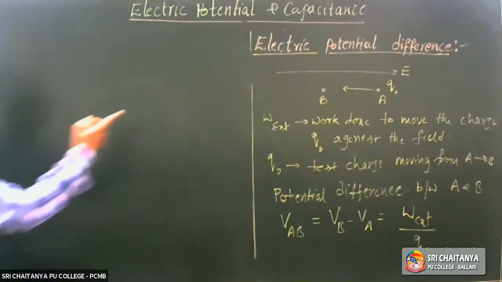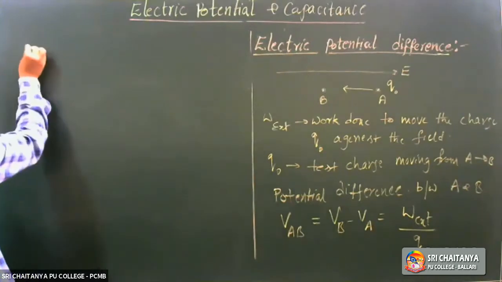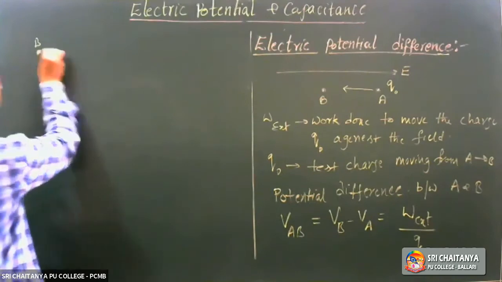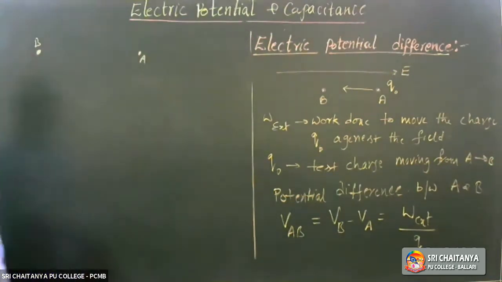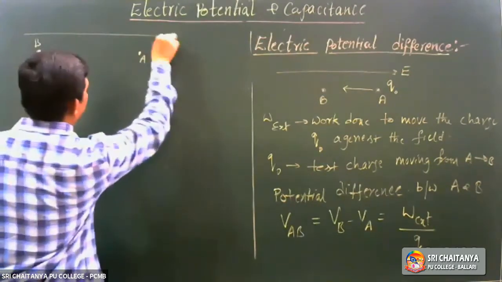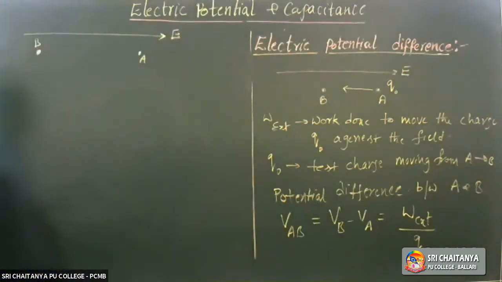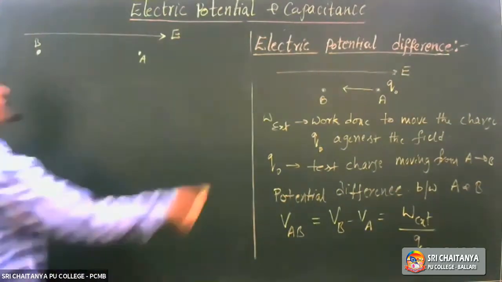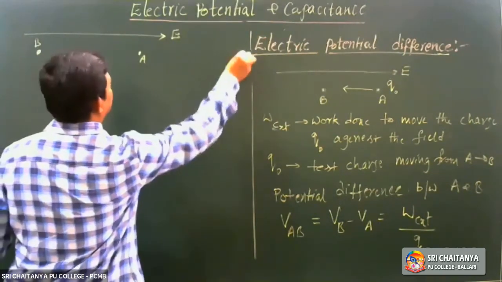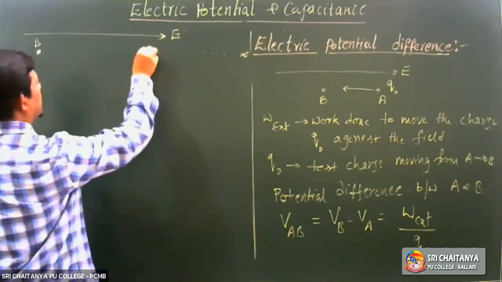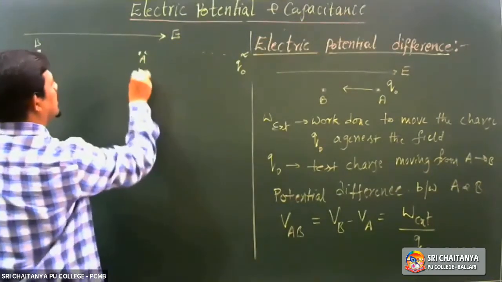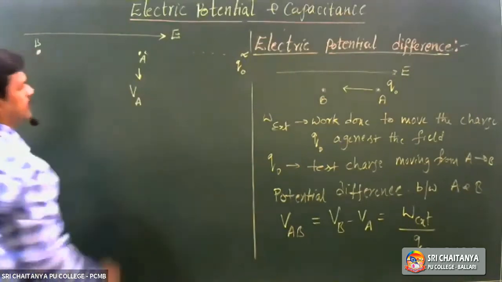See there, if this is the point B, and this point is A, these two are in the electric field. From infinity, if charge Q naught is coming to this point, it gives potential VA.